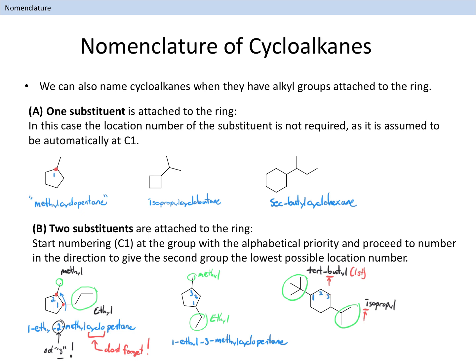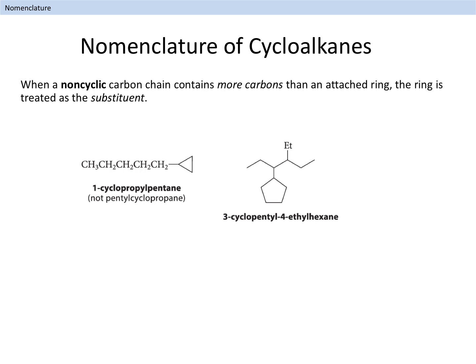This means the isopropyl is attached at carbon 4. The complete name for the compound is therefore 1-tert-butyl-4-isopropylcyclohexane.